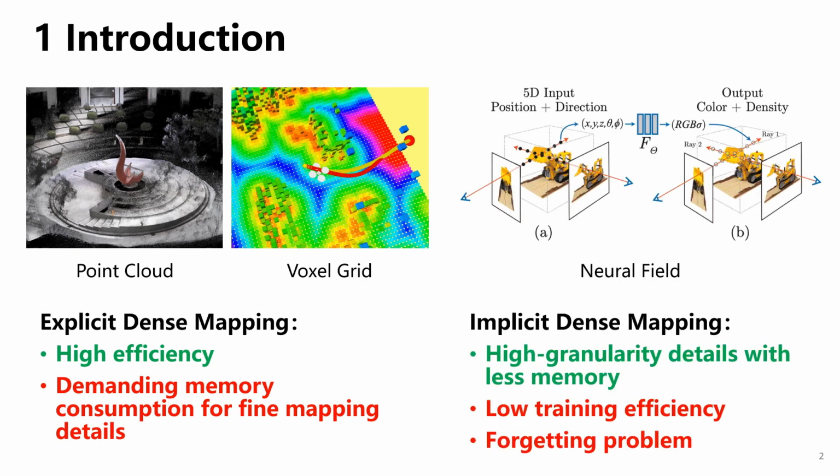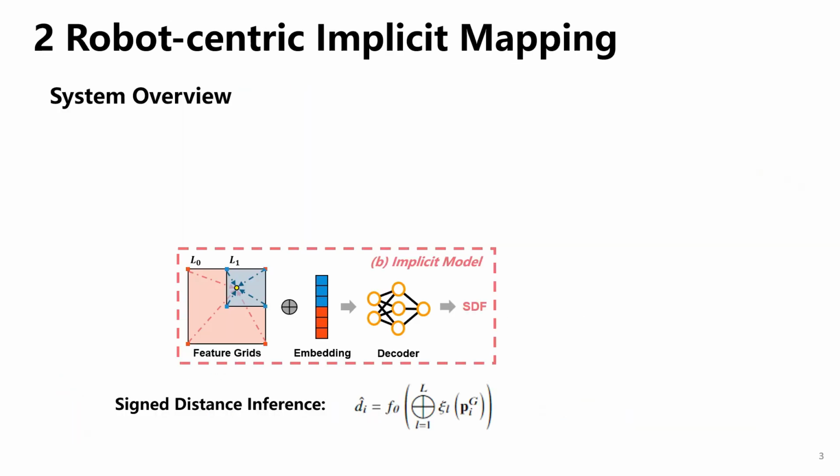Recent neural field has shown a promising future in various applications. The continuity of neural network gives the implicit dense mapping much more potential in reconstructing high granularity details. However, it still suffers from problems like low training efficiency and catastrophic forgetting problem. In this work, we aim to incrementally encode large-scale point cloud using both explicit and implicit representations to recover fine